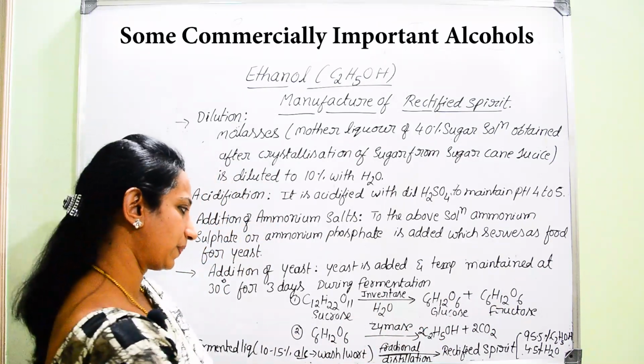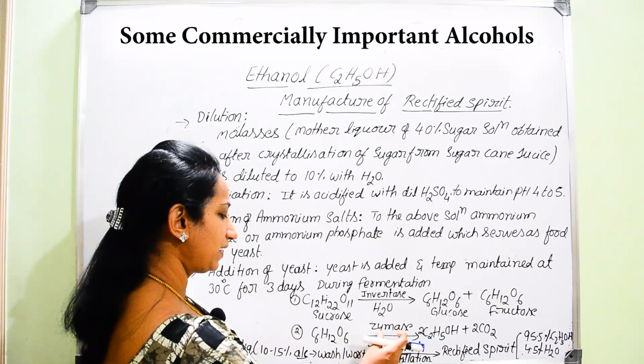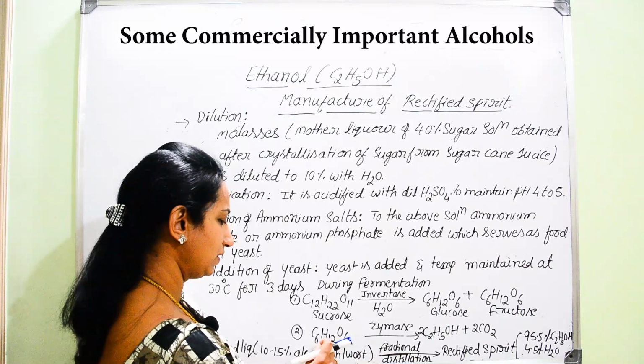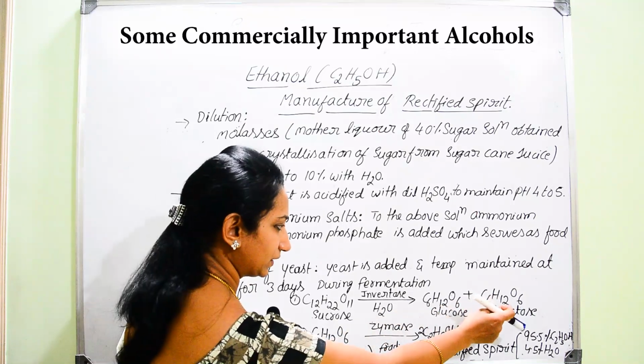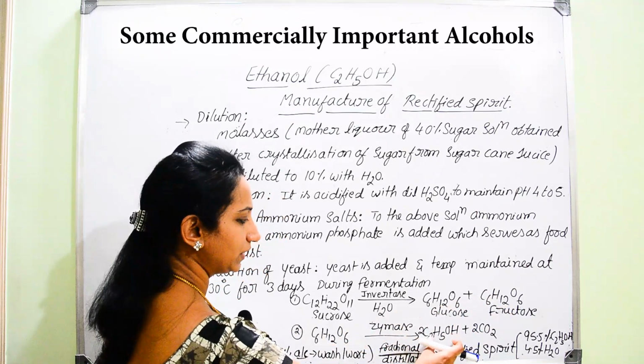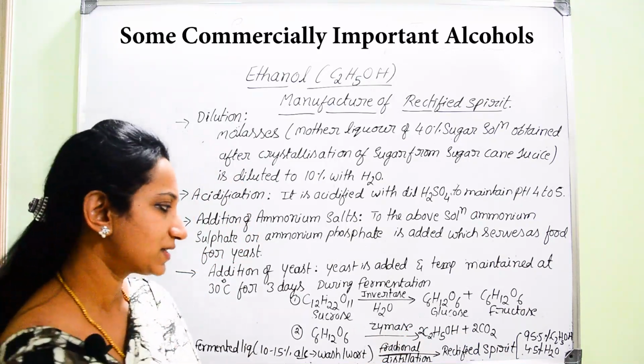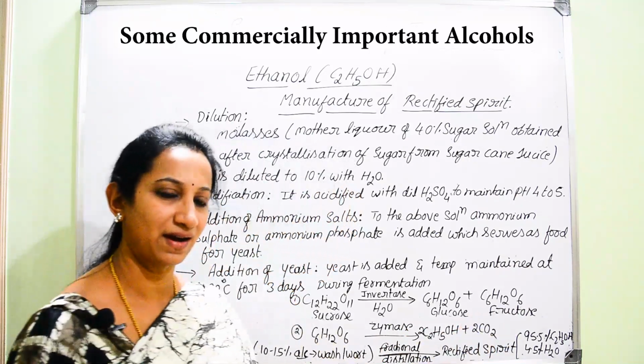In the second step, the enzyme zymase helps convert the glucose or fructose into ethanol, along with the release of carbon dioxide.